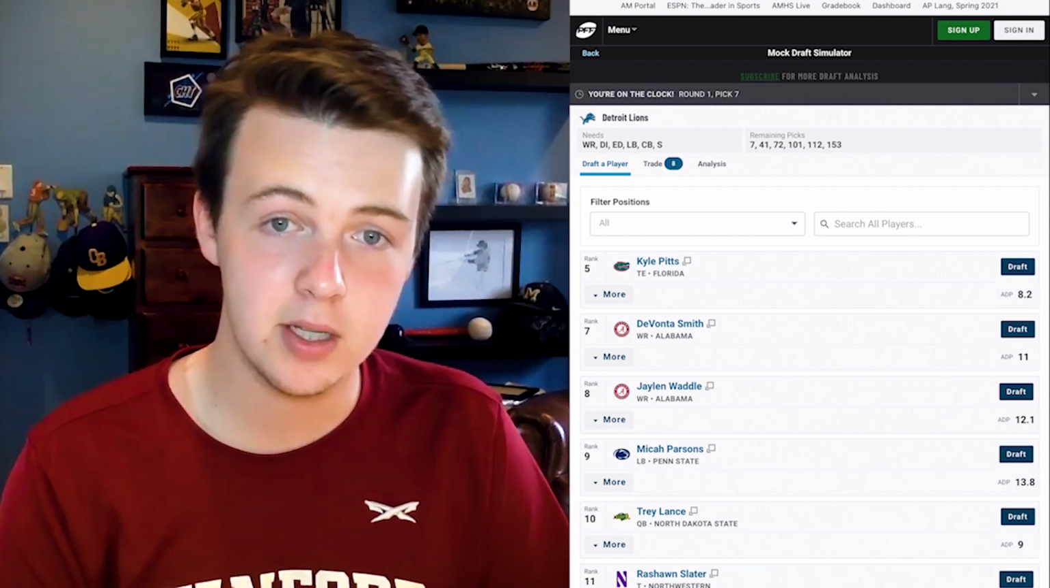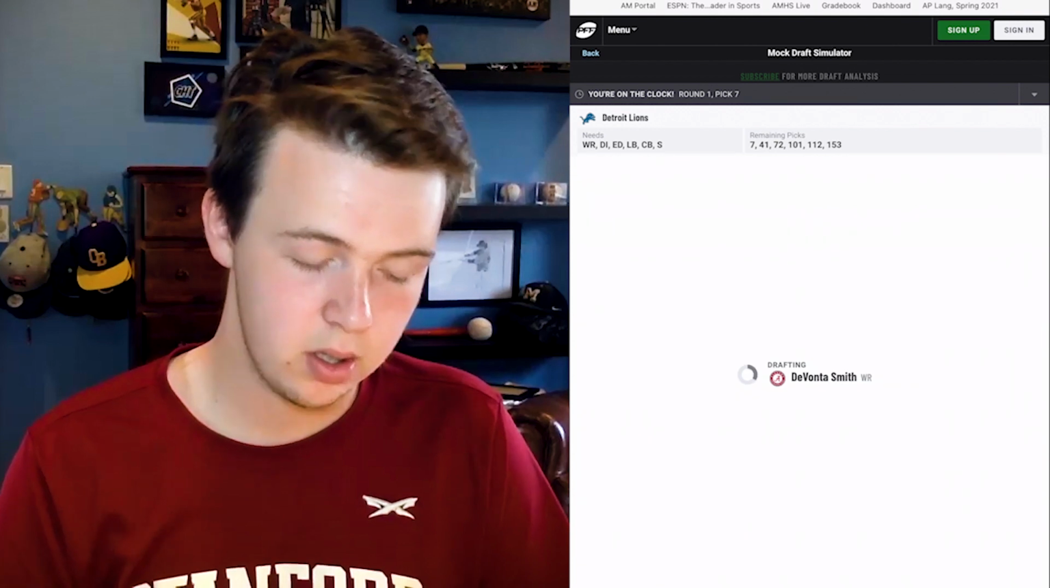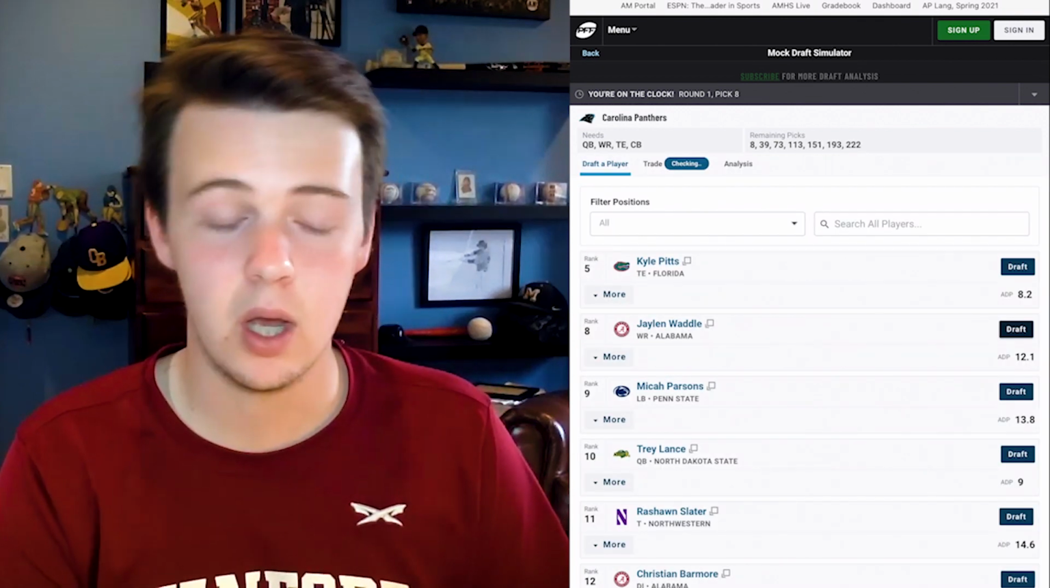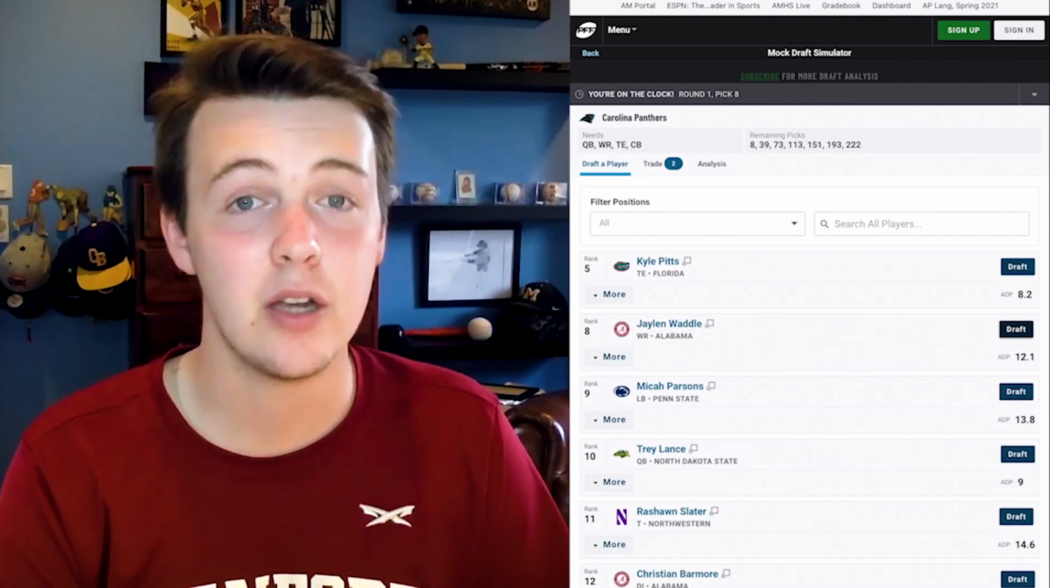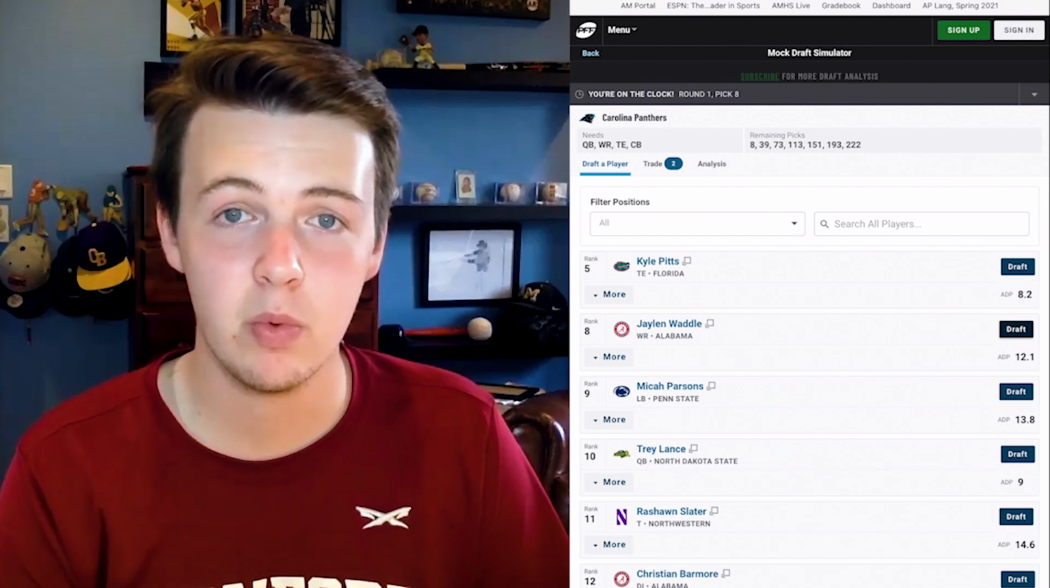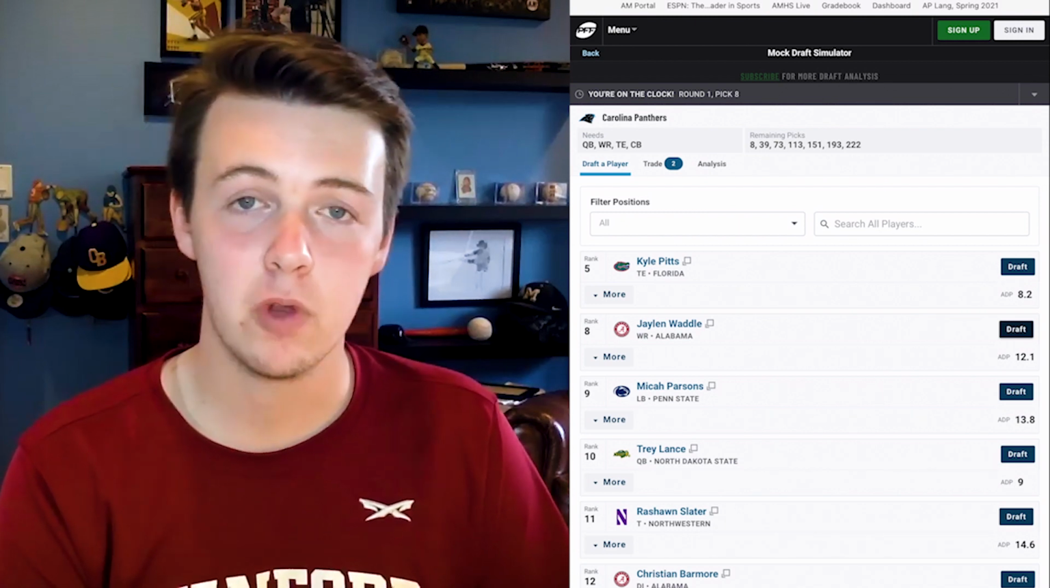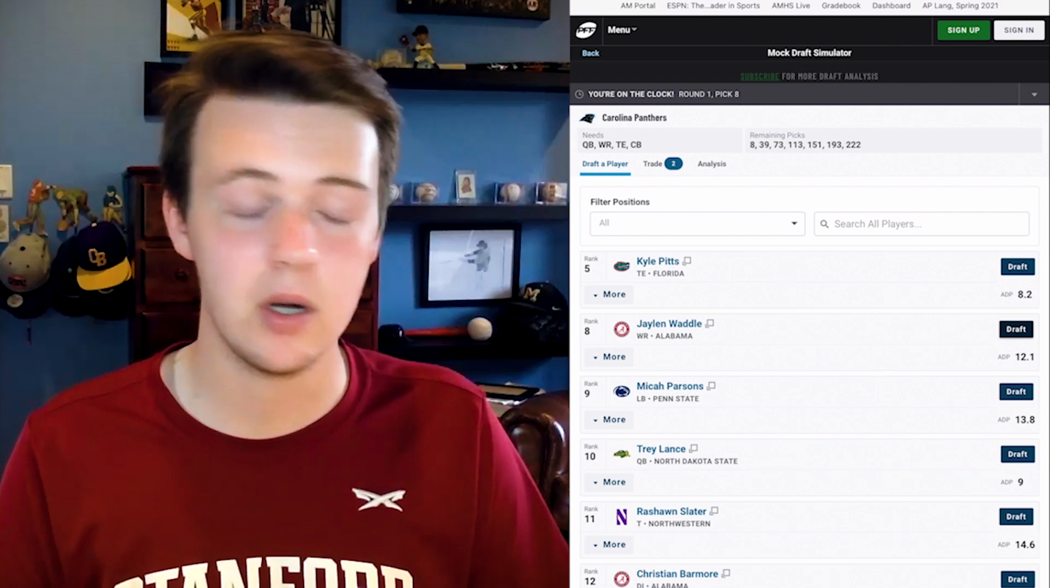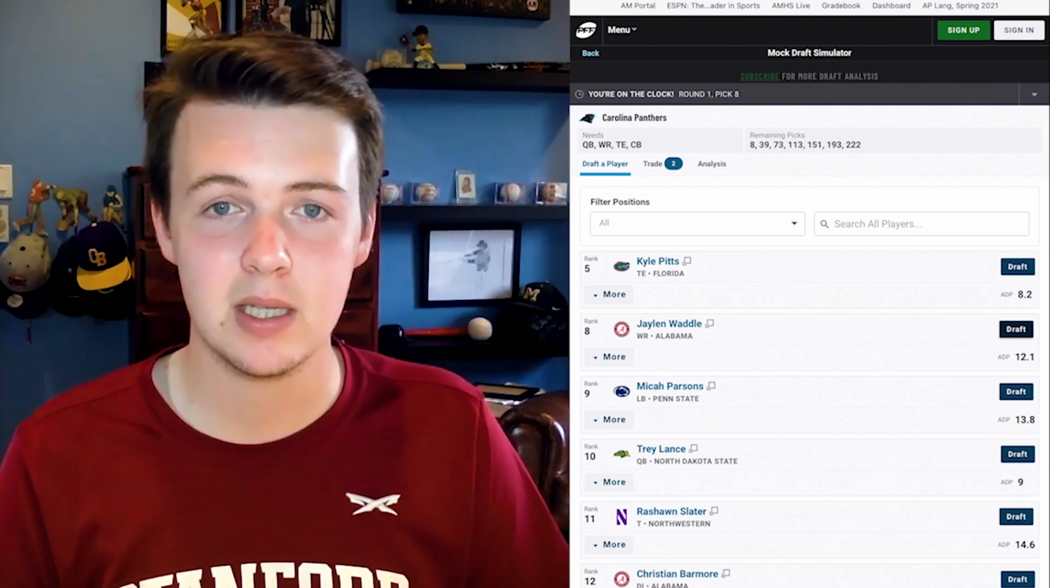I think they go Devonta Smith out of Alabama. A very versatile wide receiver, can play in the slot, can play outside. I know he's skinny. I know he's small. And a lot of people will point to that, but he's dominated for the last couple of years. Won the Heisman Trophy this year. Great on film, great statistically.